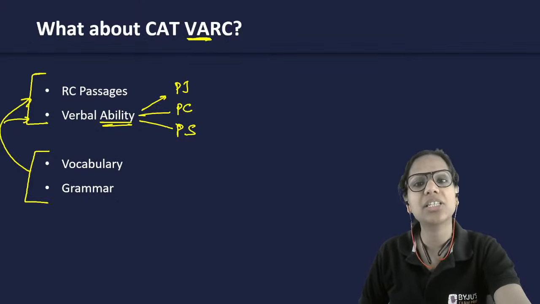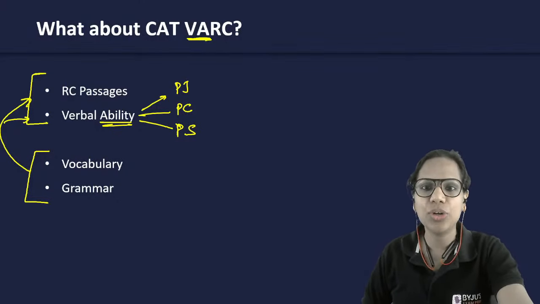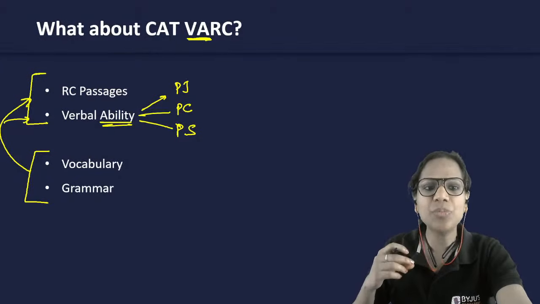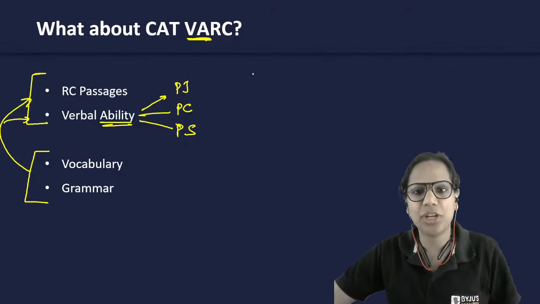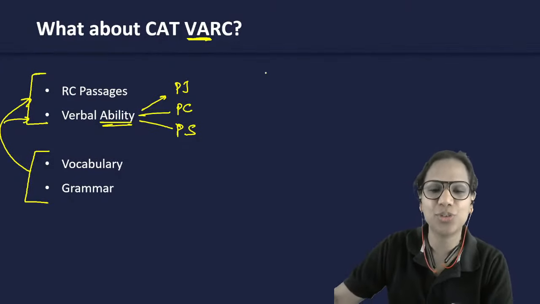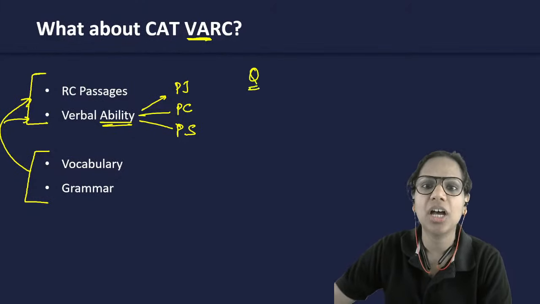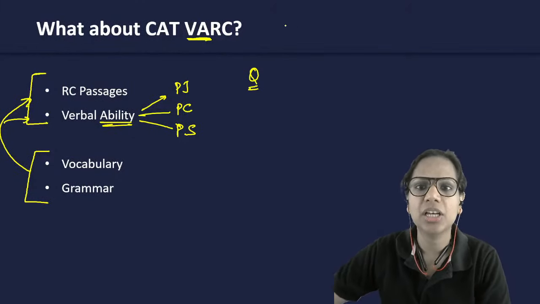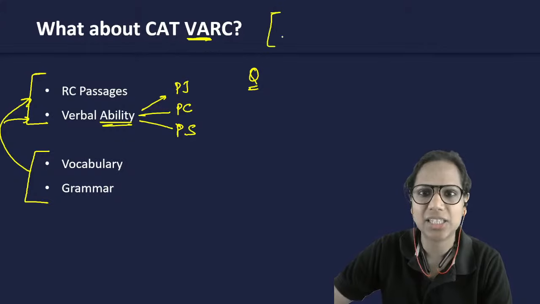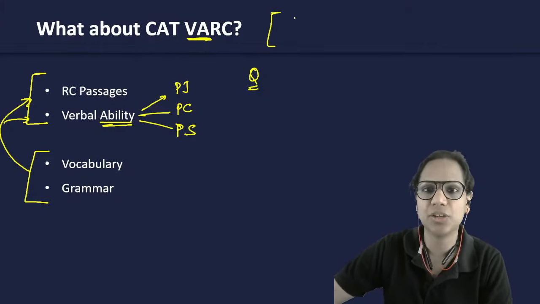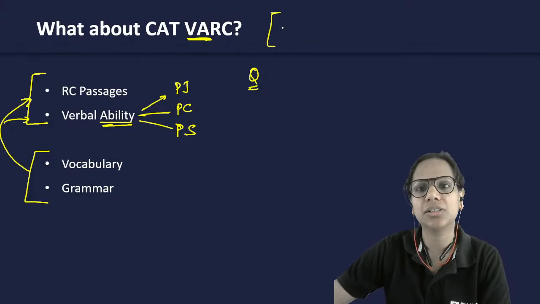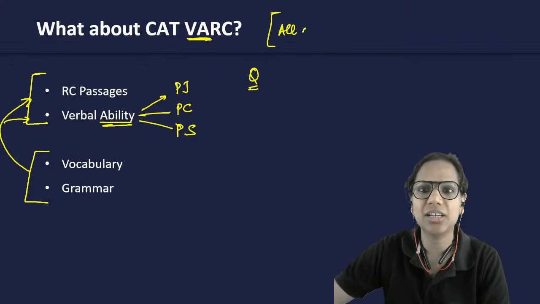We always have to answer based on the passage, Kritika. Okay, so in some critical reasoning questions, for example, students have this very common confusion. Let's say in the passage, the author's argument is given that all of us should recycle our waste.